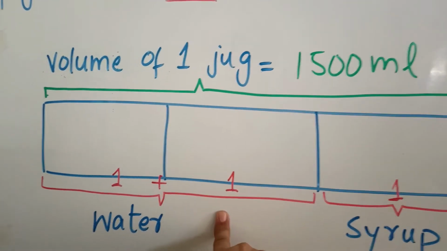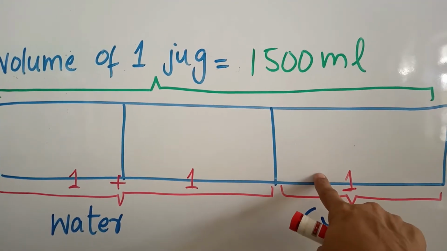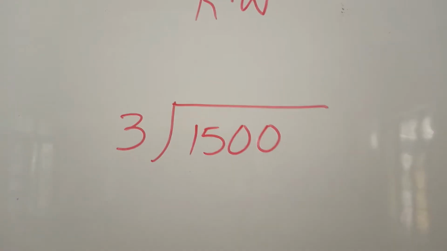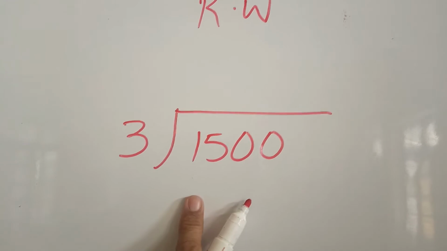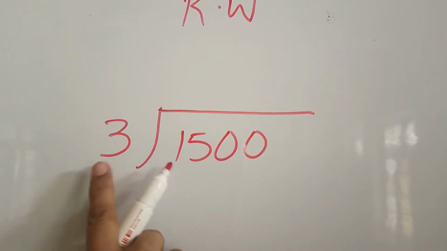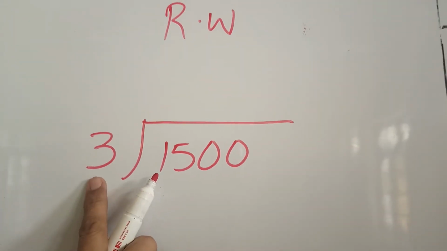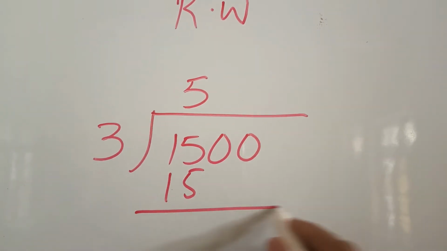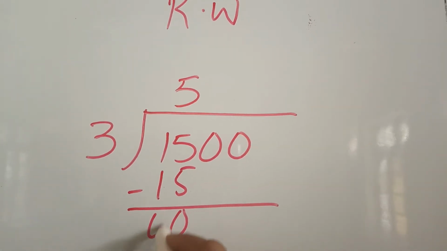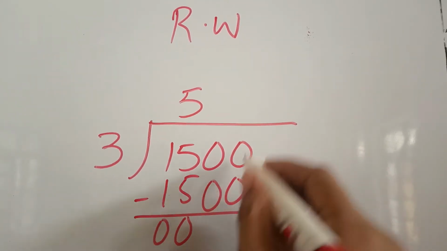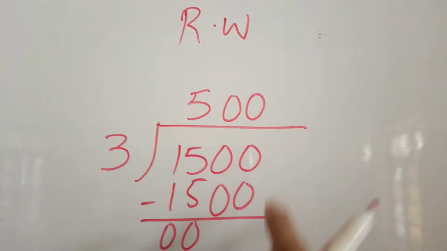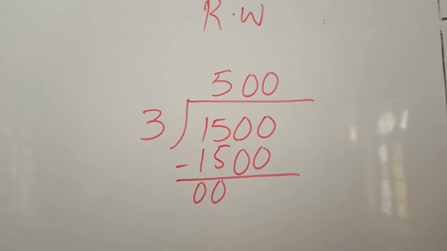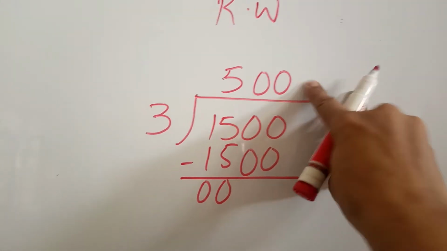Out of 3, the 2 portions are of water and 1 portion of syrup. We will divide this 1500 by 3. First we will see 3 5s are 15, okay, and subtract, and we will put 0 here and 0 here to make the answer. To find the answer, we will have the answer is 500.